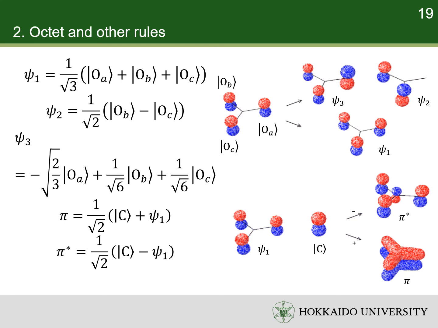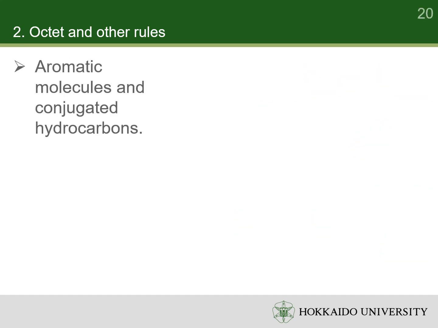The formation of molecular orbitals from atomic orbitals in nitrate ion is shown here. The coefficients are calculated with group theory. You don't need to understand the details, but you should notice that the molecular orbitals are delocalized. The delocalization of orbitals and electrons is responsible for many special properties of aromatic molecules and conjugated hydrocarbons.